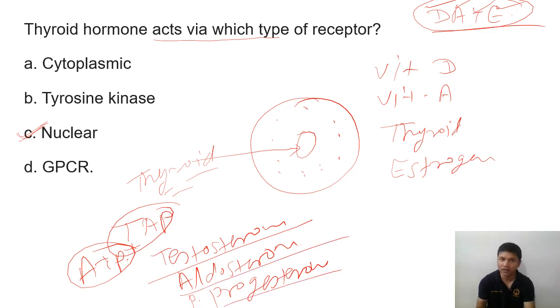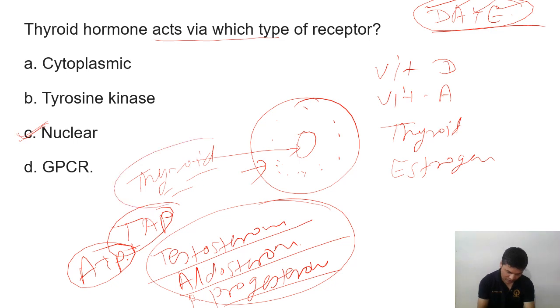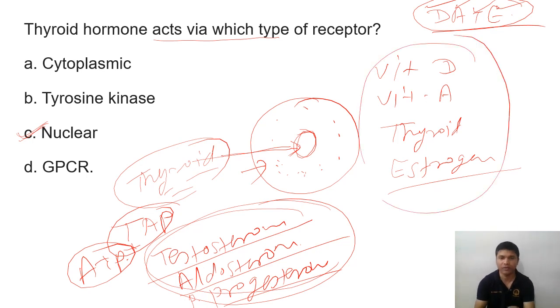These three can cross the cell and then act through the cytoplasm. Thyroid hormone can also cross, and vitamin D, vitamin A, estrogen can cross the cell membrane and directly act on the nuclear receptor. So simple. So just remember these things, nuclear receptor and cytoplasmic receptor. These are repeated questions. So here the answer is the nuclear receptor.